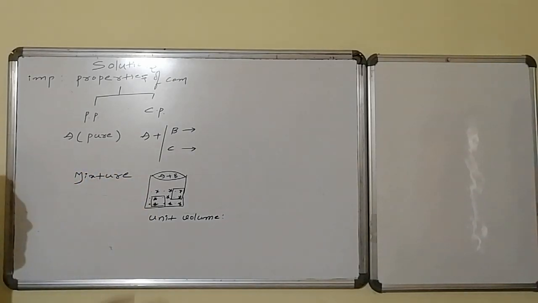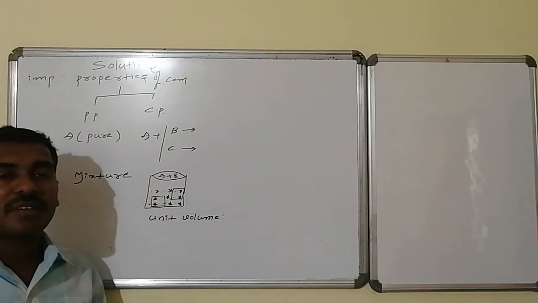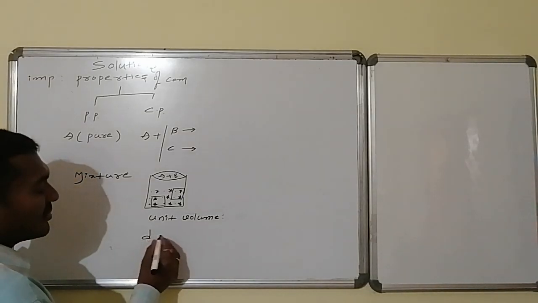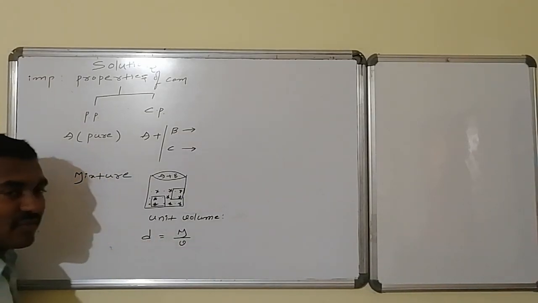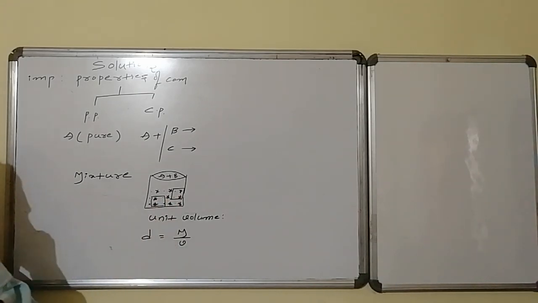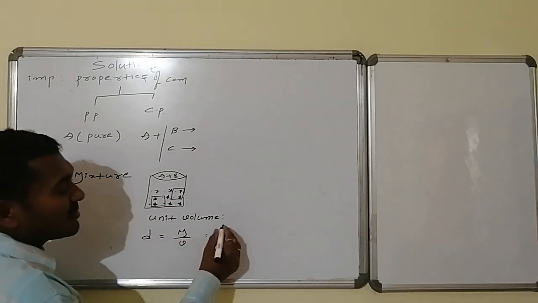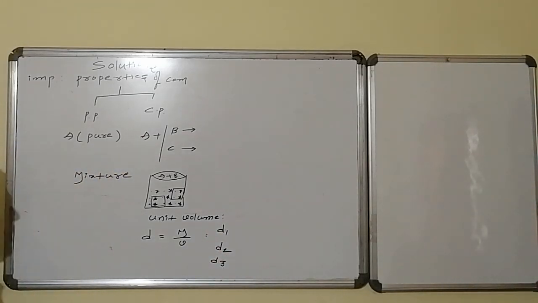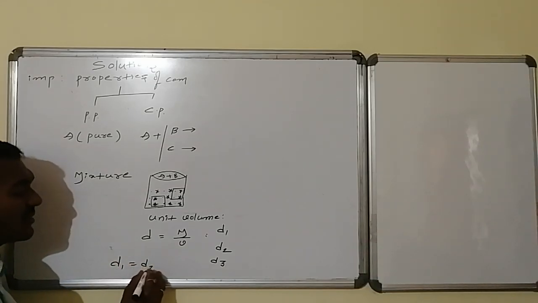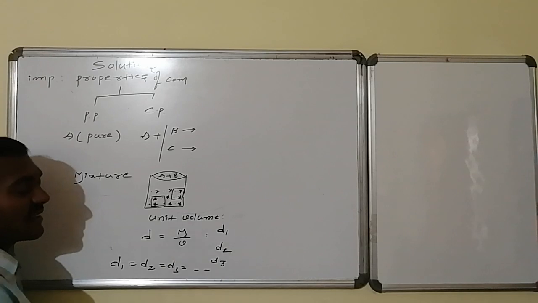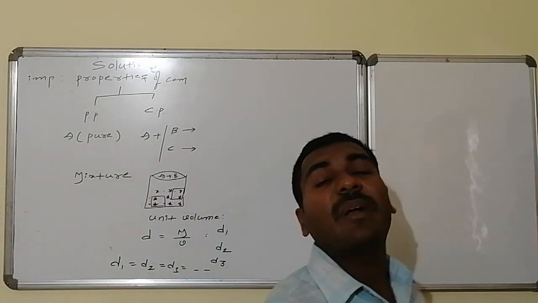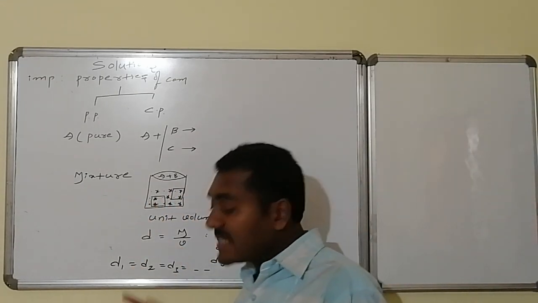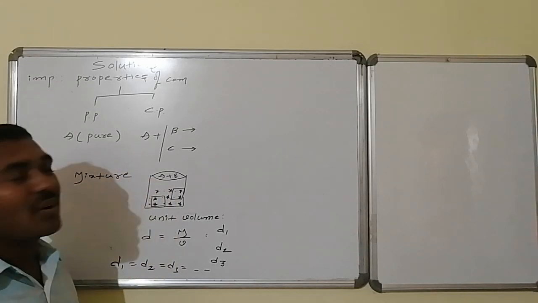In this unit volume vessel, whatever the weight is present in this and whatever the weight is present over here, these weights are calculated, and I came to know that I know what is meant by density. Density is equal to mass upon volume. Volume is same here, the same volume is taken over here. Density in case 1, here I am saying it as D1. Density in case 2, I am saying it as D2. Density in case 3, I am saying it as D3. Here I came to know that D1 is equal to D2 is equal to D3, etcetera. That is what it maintains as density. That density is same, constant at every place. Such kind of density is known as uniform density.